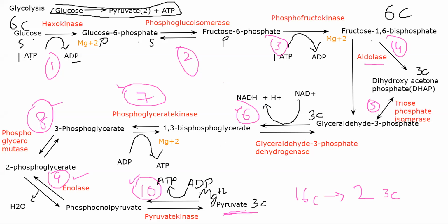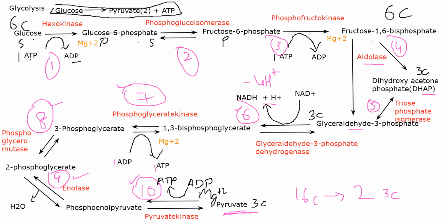Now NADH plus H plus, basically you're using two hydrogens. Remember that whenever we are going through these reactions, all of these reactions are occurring twice, in the sense that you are not losing two hydrogens, rather you're losing four. How? Because the same reaction will occur twice, once with G3P and once with DHAP. So here you're losing two, again you will lose two through DHAP. Two molecules of 1,3-bisphosphoglycerate will be formed. Again here one molecule of ADP is being converted into one ATP, but in actuality two molecules of ADP will be converted into two molecules of ATP, because the reaction occurs twice.